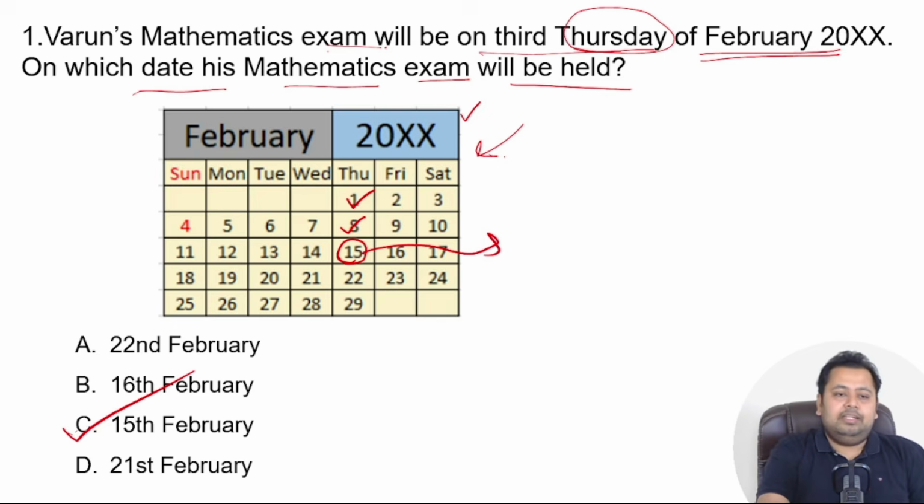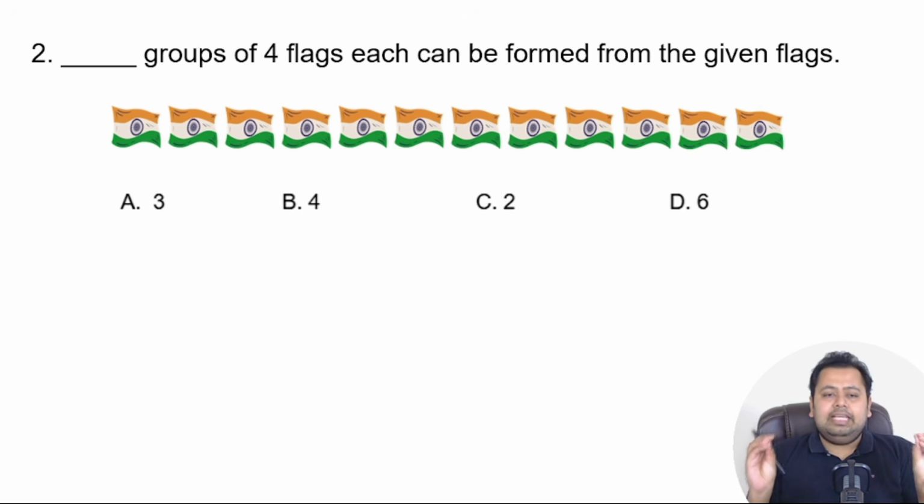Now, next question. Dash groups of 4 flags each can be formed from the given flags. So you can see the number of flags given below. You have to count the number and then create groups of 4 flags and find out how many such groups can be formed. Again, 3 seconds timer, you pause the video, solve the question, and we meet on the other side.